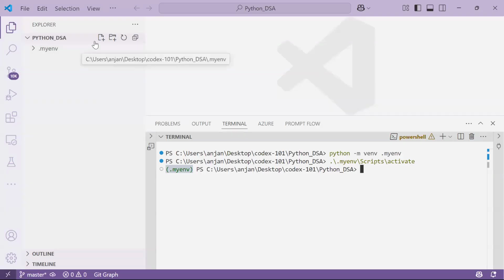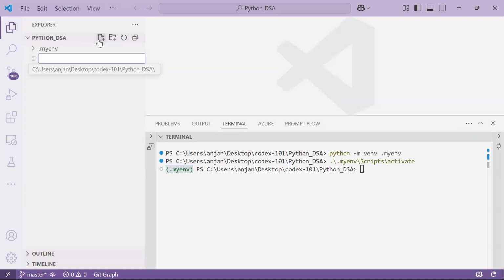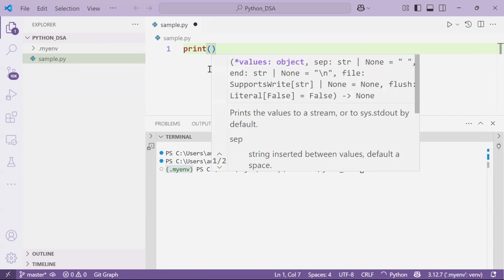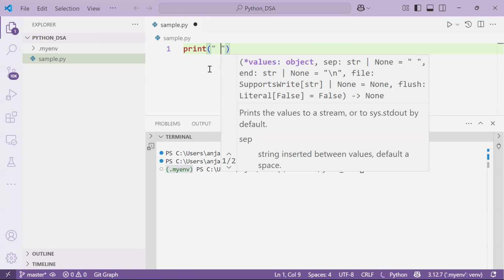For creating the batch mode, simply click on the new file and save it with the file name sample.py. I already told you, every Python file should be saved with the .py extension. Once you save this file, sample.py is created, and here we can write some kind of Python statement. For example, if you want to display anything on a monitor, we can use the print function.